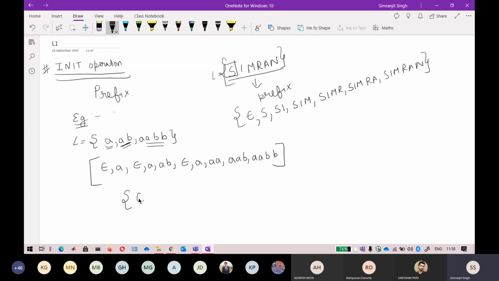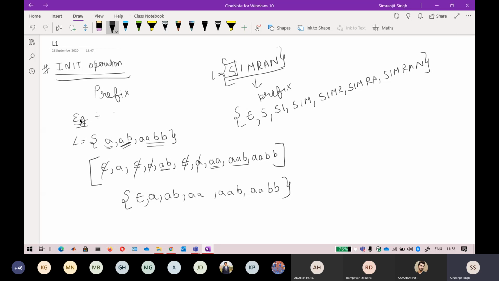You will have to write it like epsilon. You will get A from here, and then AB from here, and then epsilon is already there. So I cancel it out, epsilon, epsilon, epsilon, and then A is included. All the remaining A's are excluded from here. Now AB is included. Any other AB? I don't think any other AB is there. Now our AA is in that set, and then our AAB is in the set, and then our AABB.